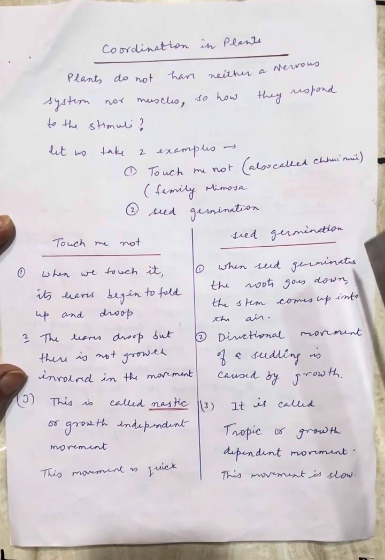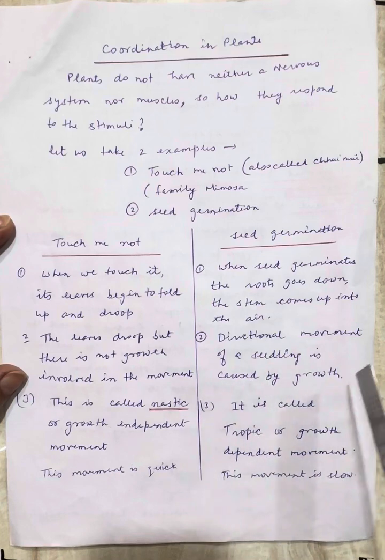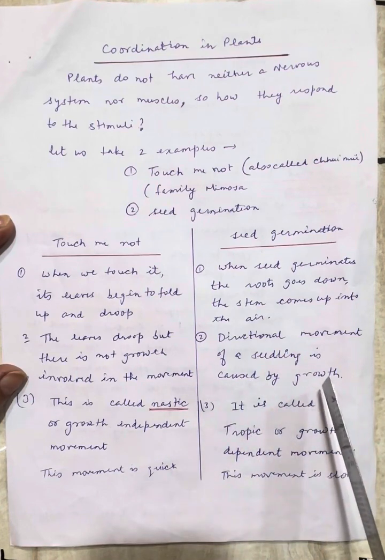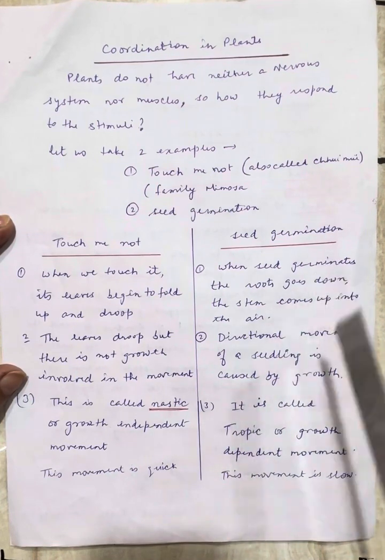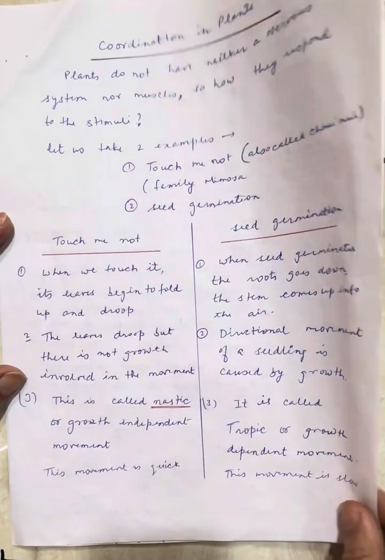These movements are very quick. Again, seed germination is the directional movement of a seedling that is caused by growth, and it is called tropic or growth-dependent movement. This movement is very slow.